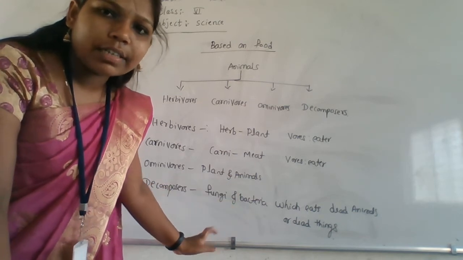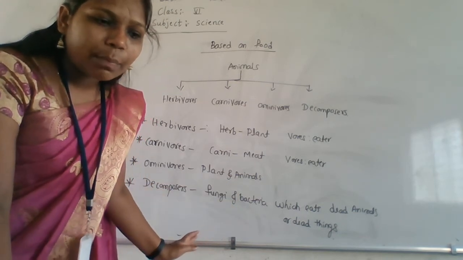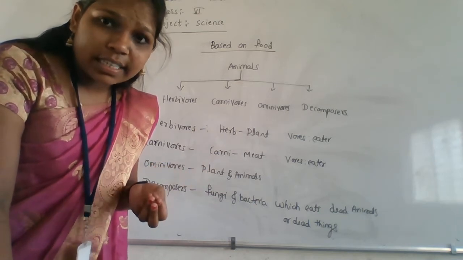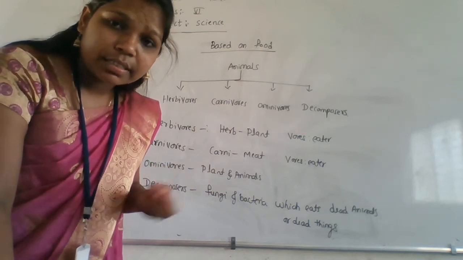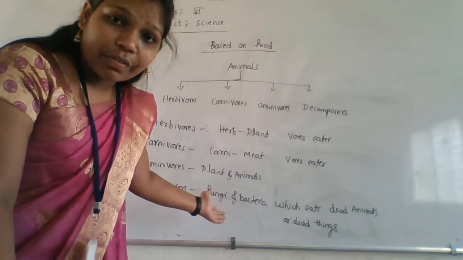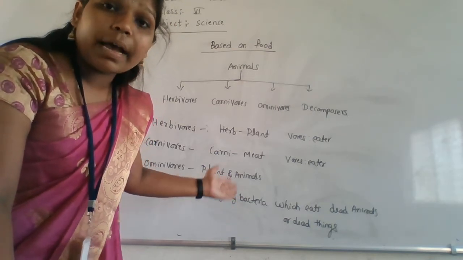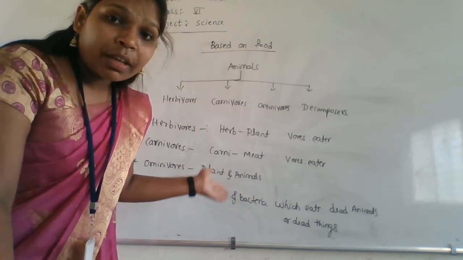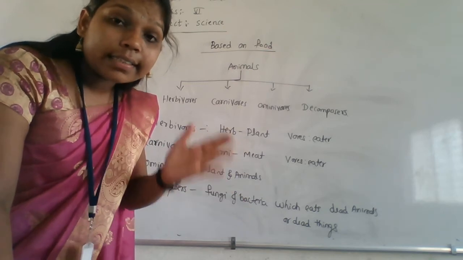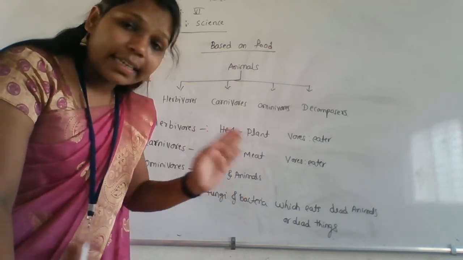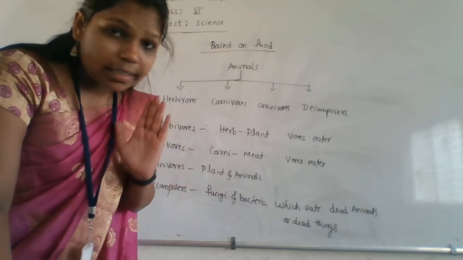Next, the last one is decomposers. Decomposers are very tiny living organisms, nothing but microorganisms like bacteria as well as fungi. All are what? Microorganisms. So these microorganisms will decompose the dead things. Here they are decomposing the dead animals as well as other dead things.